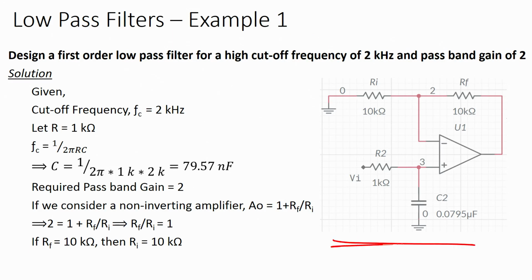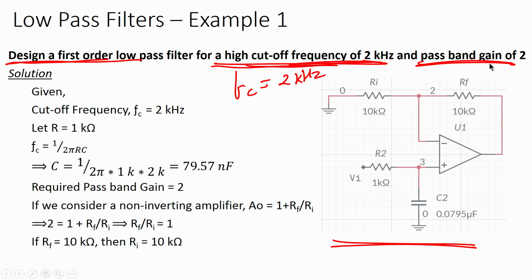Let us see now an example of a low pass filter. So, you see here the circuit is given. What is the question? Design a low pass filter for a high cutoff frequency of 2 kilohertz. So, we have to design a filter for the cutoff frequency FC, which is given as 2 kilohertz, and the pass band gain is given as 2. Where is the input? Input is here, on the non inverting terminal.